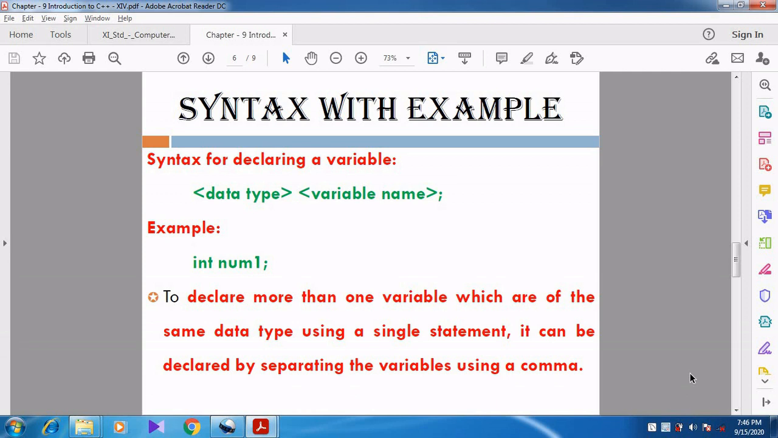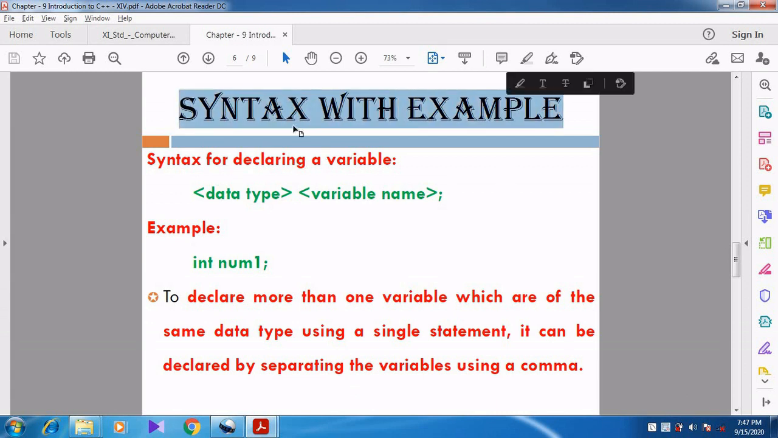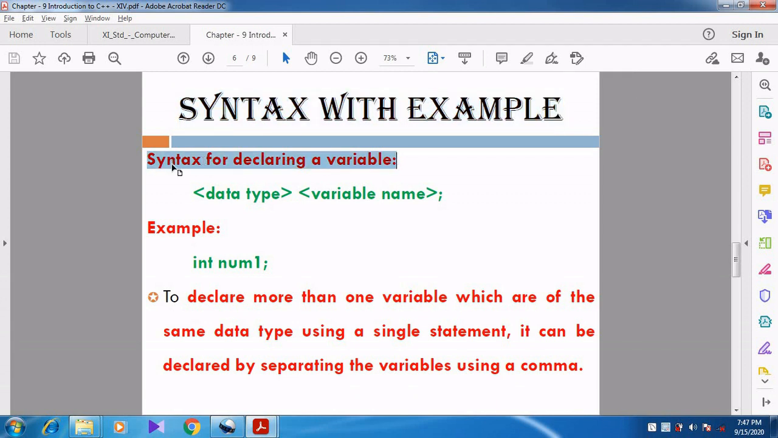I can understand, sir. So how to declare the variable? Whether any syntax is there? So just to give the syntax, how to declare the variable. One boy or one girl will ask about how to declare a variable. So we are going to see the syntax with the example. What is the syntax for declaring a variable? So is there any rule? Yes, we want to follow this rule.